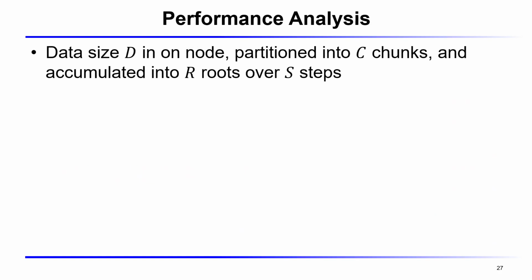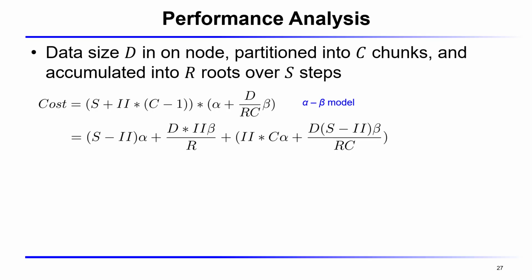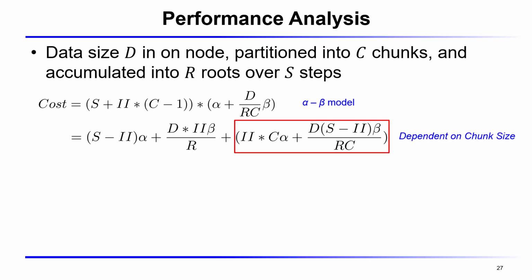With the alpha-beta model, we analyze the pipeline cost. With data D split into C chunks, the total step count is S plus II times C minus 1, giving a total cost that decomposes into a latency term alpha and a bandwidth term beta. We can find the optimal chunk count, and this equation is dependent on the chunk size.